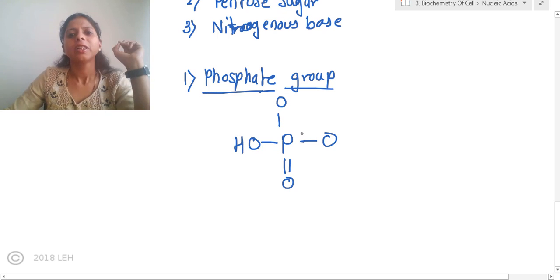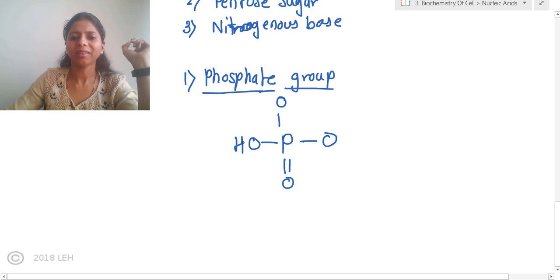Understanding? So the phosphate group is center phosphorus, and to all the sides of phosphorus there is the attachment of oxygen, and one side OH group. Like oxygen is there but its hydrogen is also there, and each of these oxygen is having negative charge.